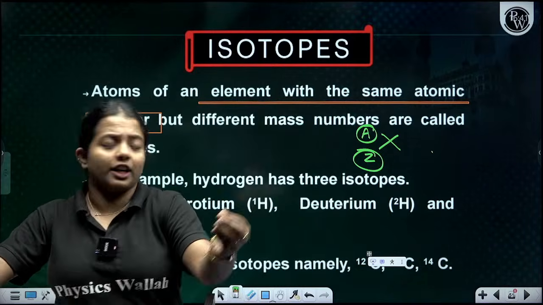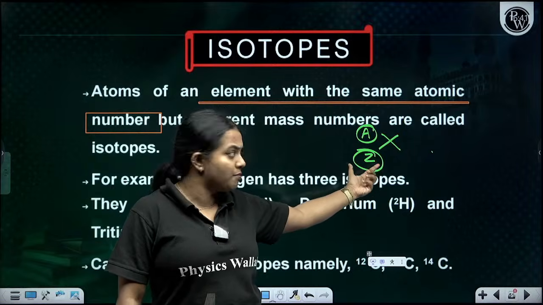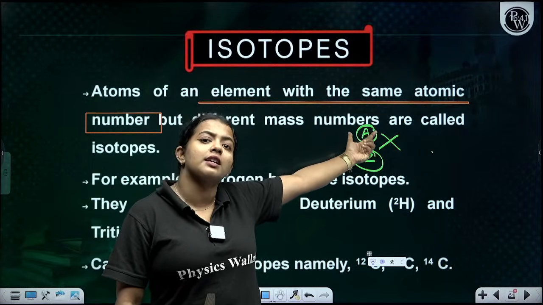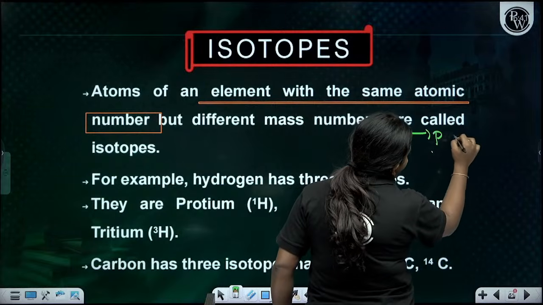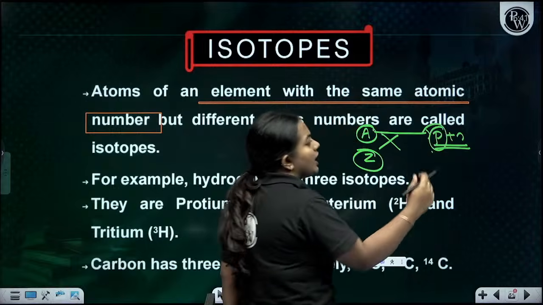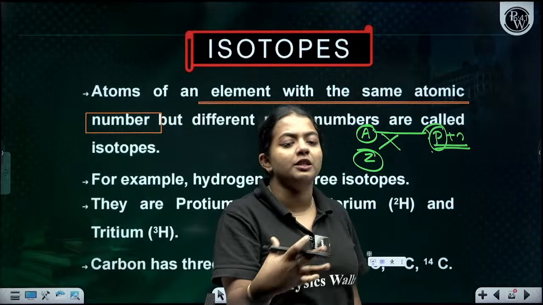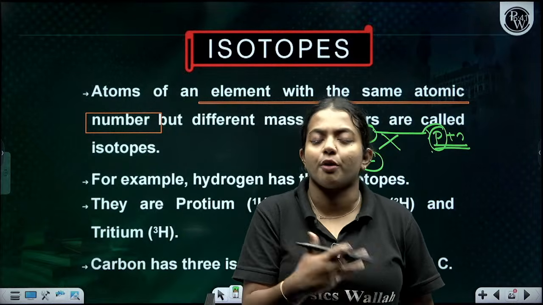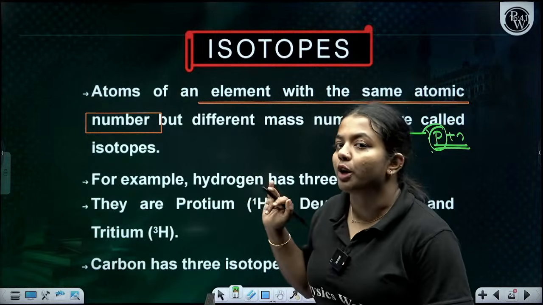Because whenever there is this particular Z, which is the atomic number, the number of protons, the mass number is the addition of protons plus neutrons, right? So when the protons are the same, what changes? Neutrons only. So isotopes are atoms of an element with the same atomic number, or the same number of protons, but a different number of neutrons.